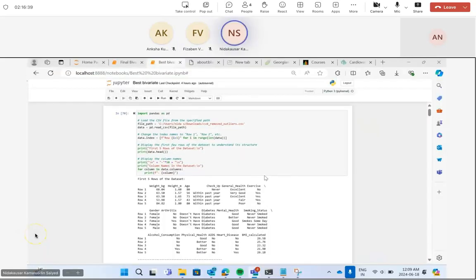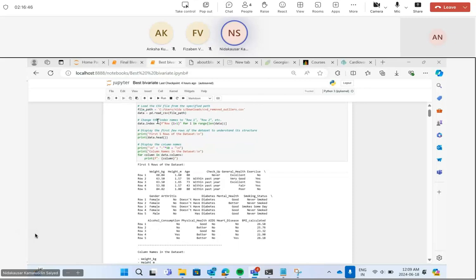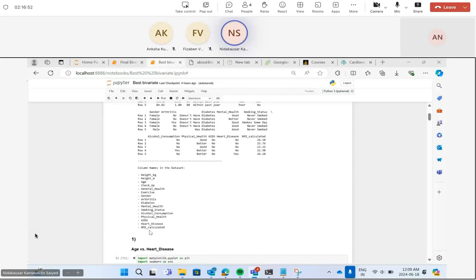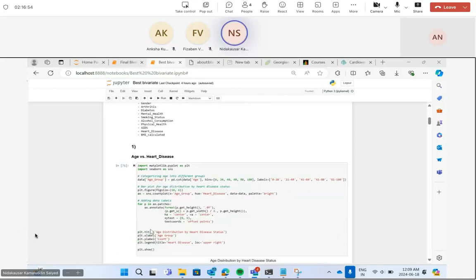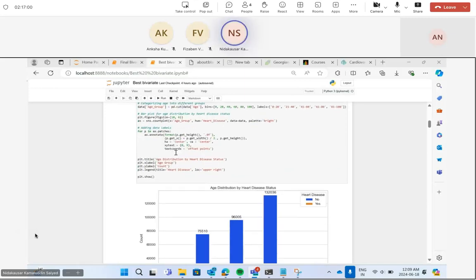So first of all, I imported the pandas library, and then I loaded my CSV file. Then I changed the indexes to summarize all the data that we have, and then I also displayed all the column names that we have in our data set. So the first bivariate analysis I did was for age versus heart disease.